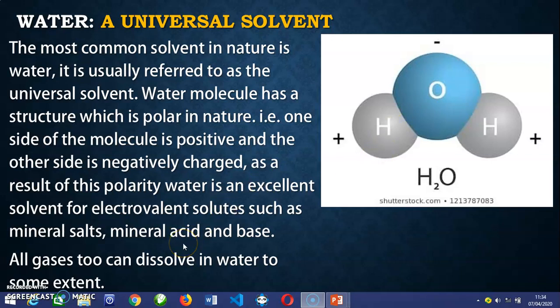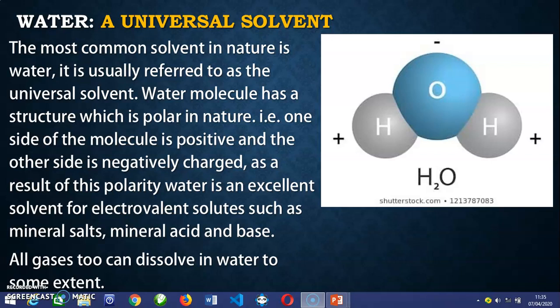Now, let's continue. All gases too can dissolve in water to some extent. Not only solids can dissolve in water. Some gases too can actually be dissolved in water. Besides, these gases can dissolve in water to some extent.